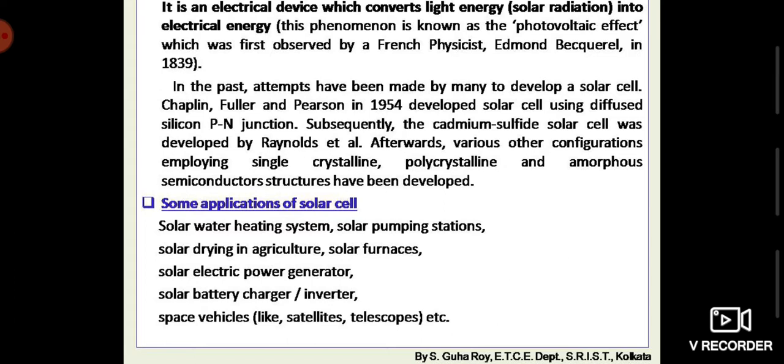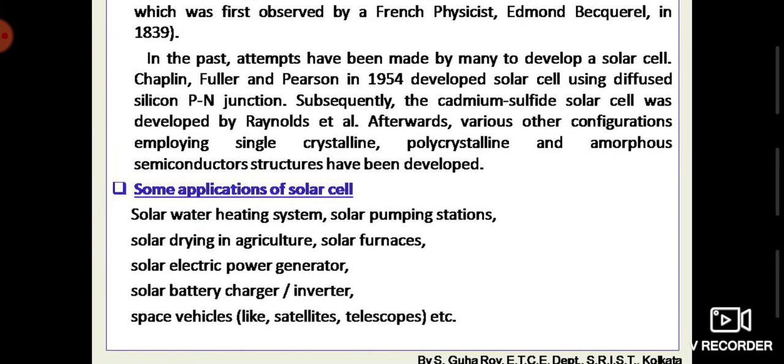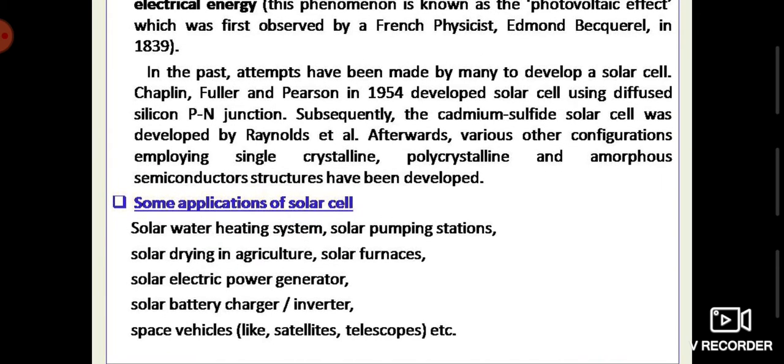Some applications of solar cell you can see here: solar water heating system, solar pumping stations, solar drying in agriculture, solar furnaces, solar electric power generator, solar battery charger, inverter, space vehicles like satellites, telescope. Apart from all these, we also use solar calculator, solar torches, solar battery charger, and so many applications are there.